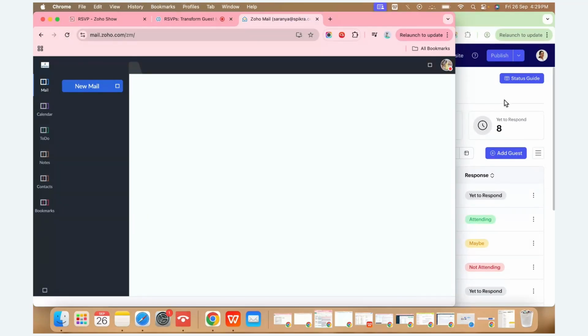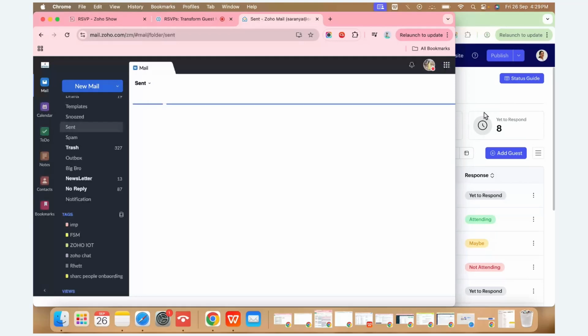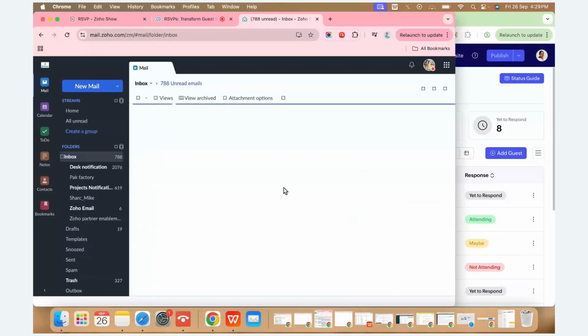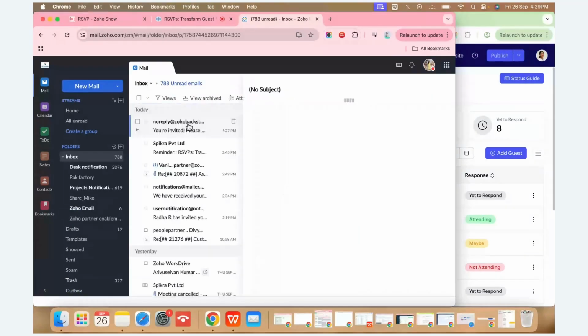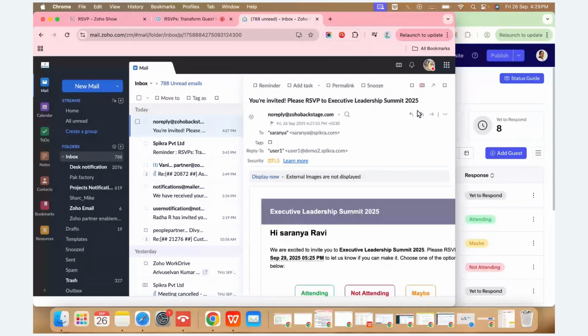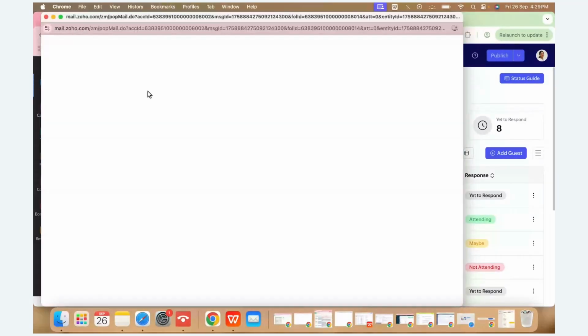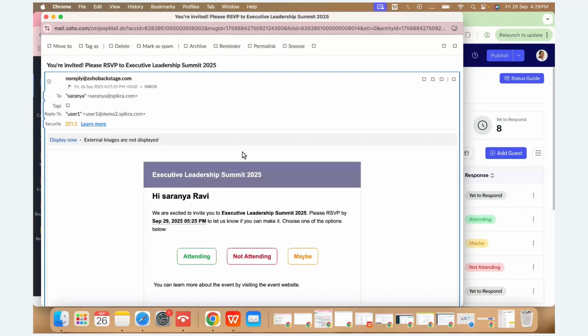Okay, let it open. Maybe we can show you how the email looks in a while. I think it's opened. So here is the email. Okay, so this is how the email looks. This template can be customizable. I can show you how to customize the email.